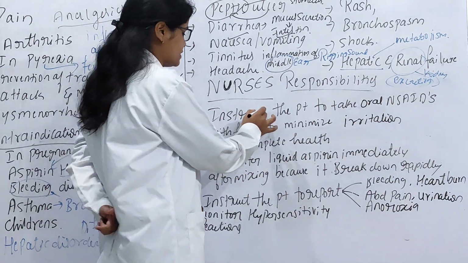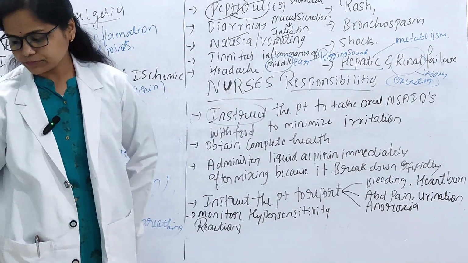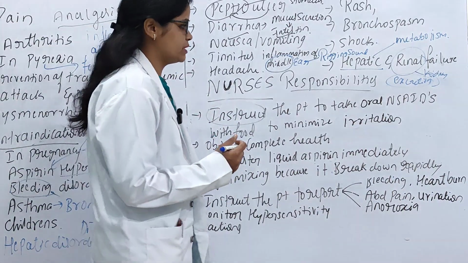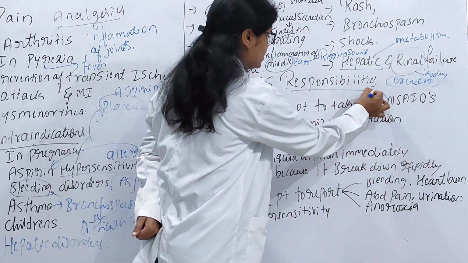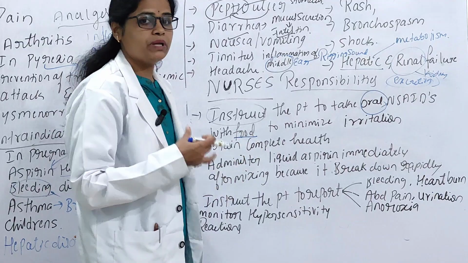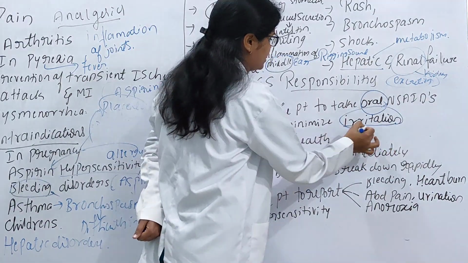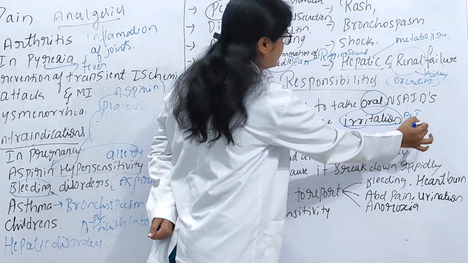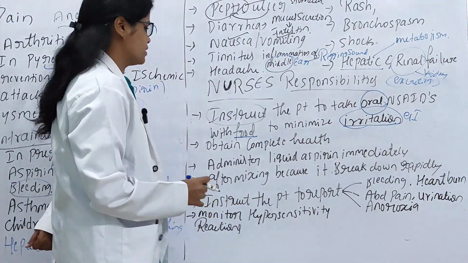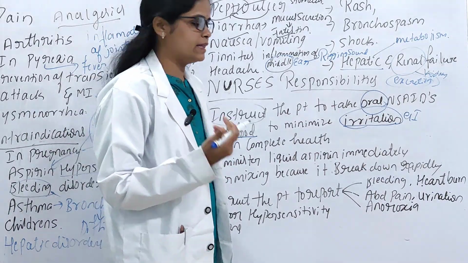What she should do as a nurse, she should instruct the patient to take oral NSAIDs with food. Why? To minimize irritation. Which irritation? Gastrointestinal irritation.